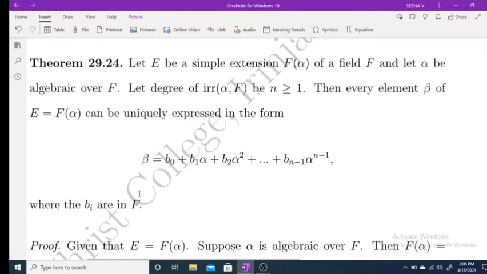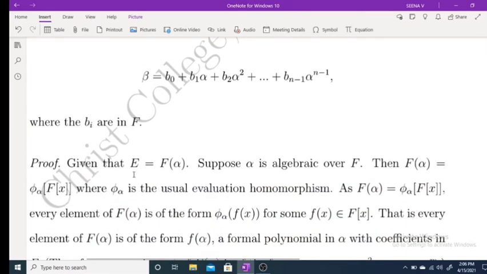Okay. So we are moving to the proof. Given E equals F(alpha) and alpha is algebraic over F, therefore F(alpha) is phi alpha of F[x], where phi alpha is the usual evaluation homomorphism.